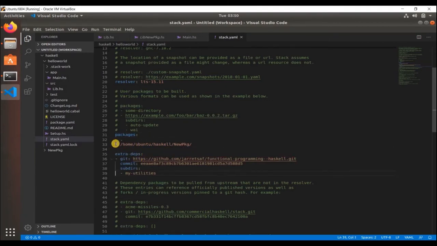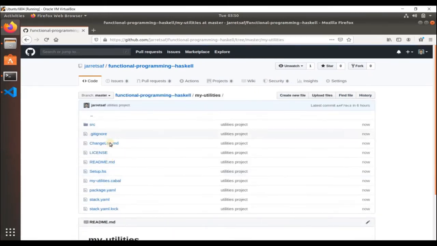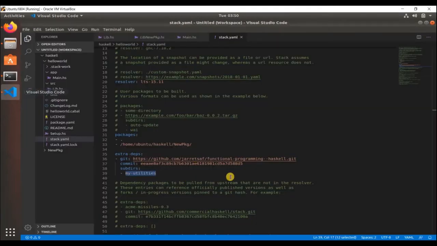This project is still importing from the new package library and also from this git repository, and here I am mentioning the subdirectories. What I'm saying is, go to my utilities folder, and this one has the stack project. This is the git commit number.